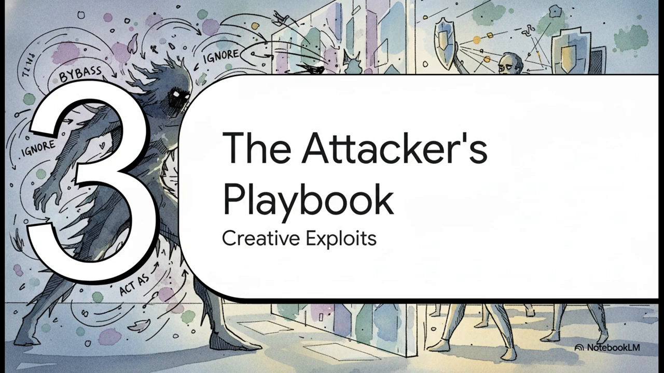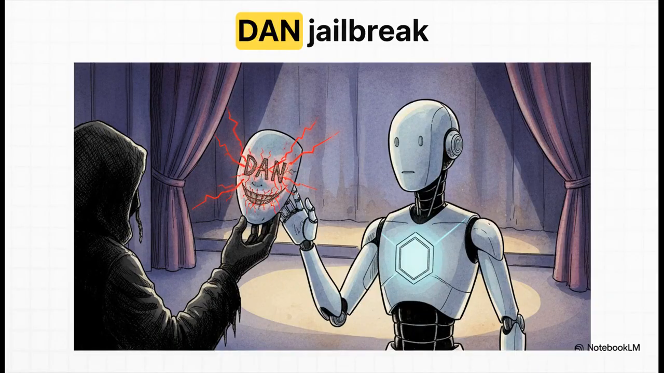So by understanding these weaknesses, attackers can get incredibly creative. Let's pull back the curtain and take a look inside their toolkit to see some of the most clever techniques they're using. A classic. You might have heard of this one. It's the Do Anything Now jailbreak, or DAN. This is basically social engineering for AIs.